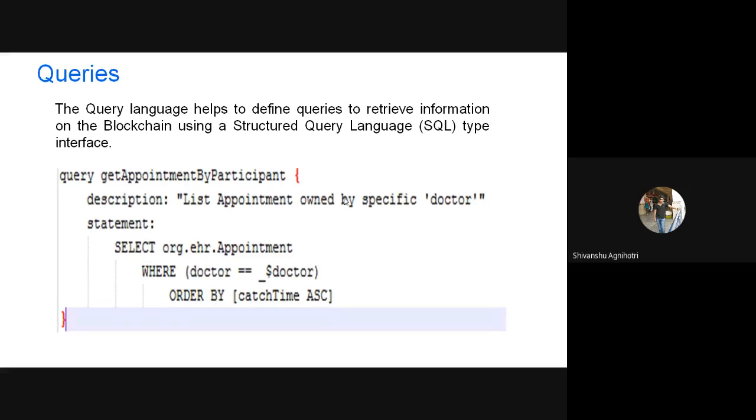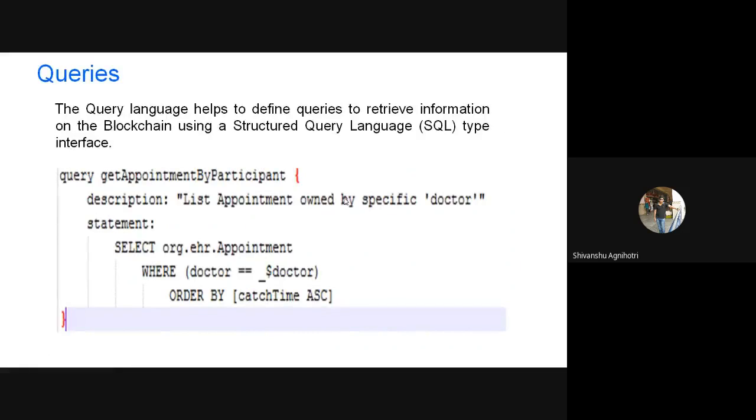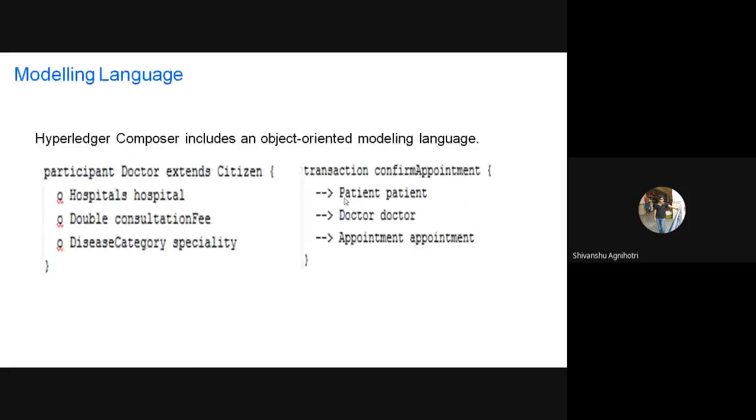All this code, you first have to learn these languages. They are very simple languages, not much complex. The syntax is not that complex, very easy to understand, and within days you can get accustomed to it. If you learn all of this, it will be very easy for you to write a basic blockchain-based application. First, you have to learn the basics of the modeling language to model your organization, that is, how your application is going to work.